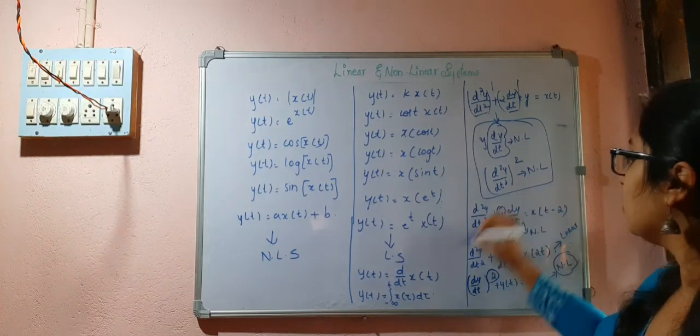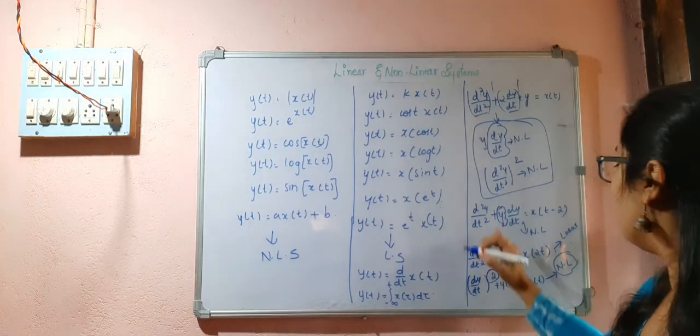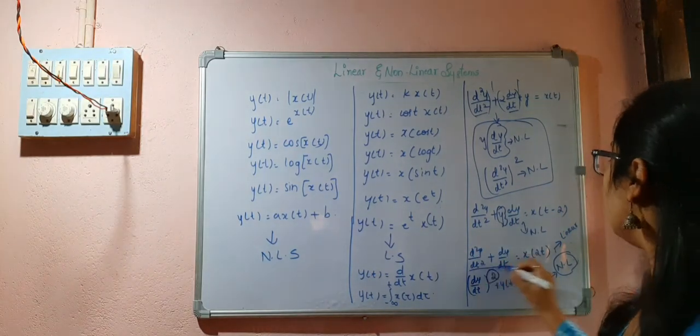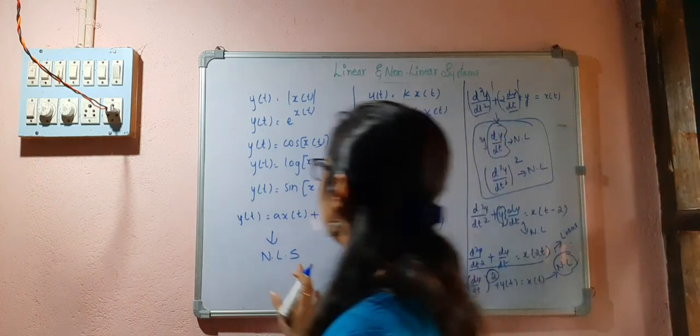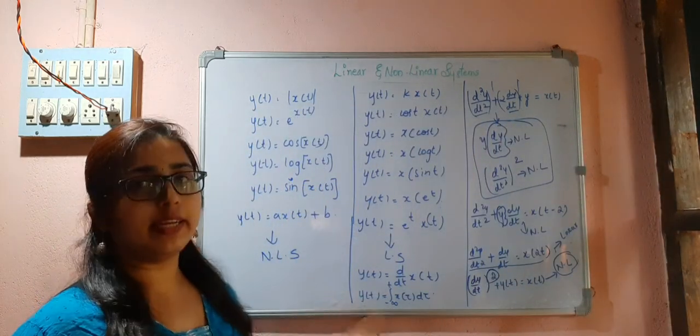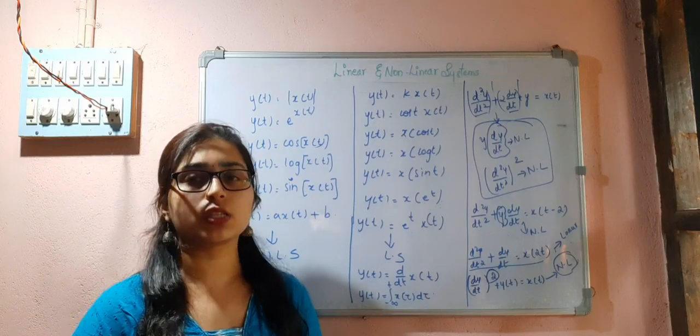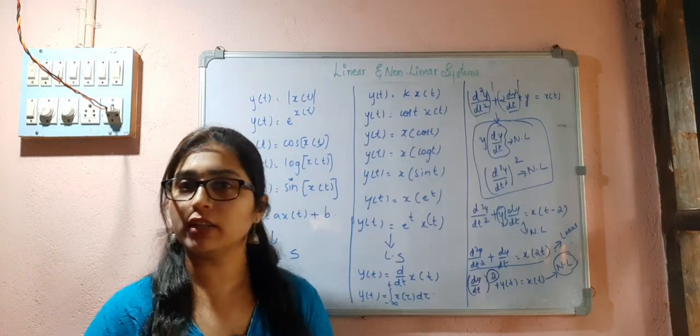Here there is a coefficient, that is y. This is linear. This is all about linear and non-linear systems. In the next video, we will be studying time variant and time invariant systems.